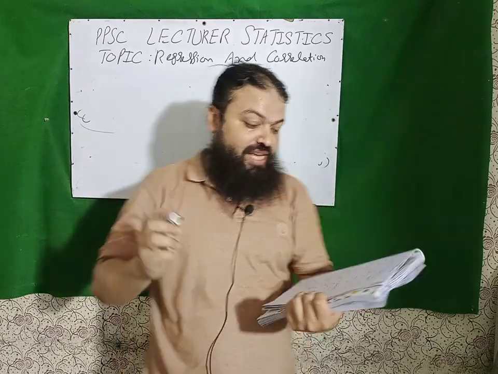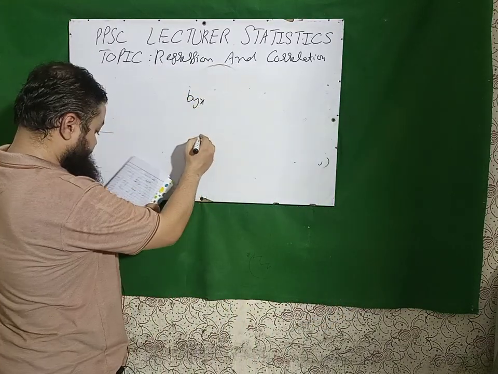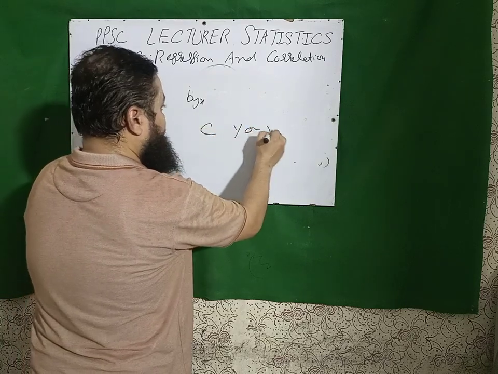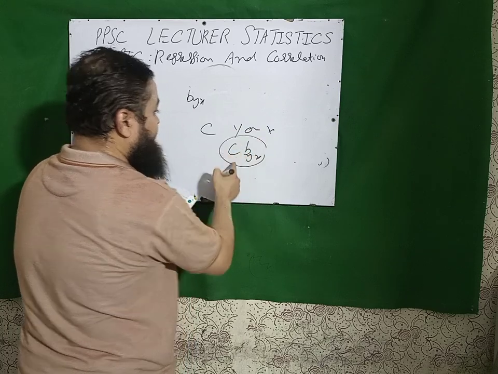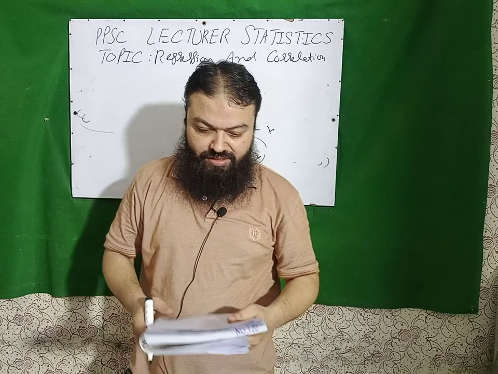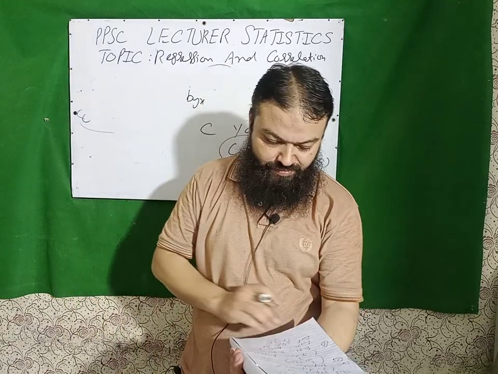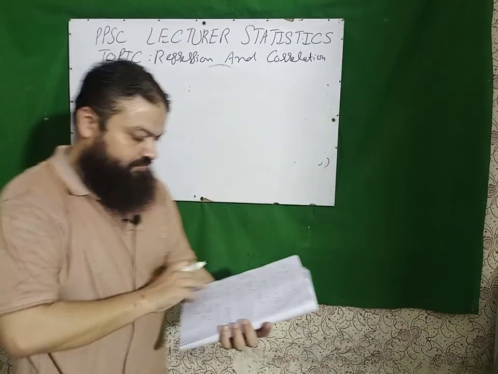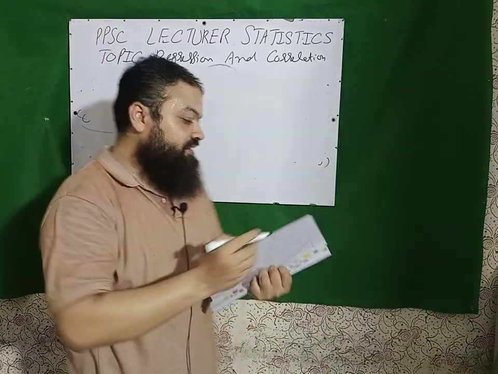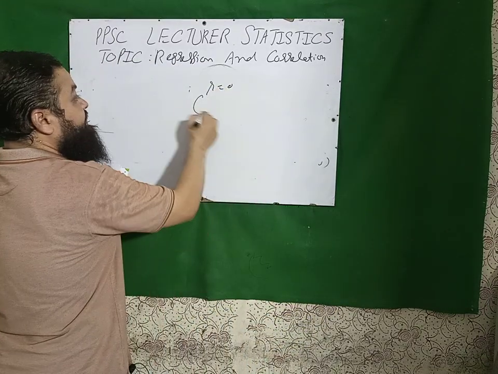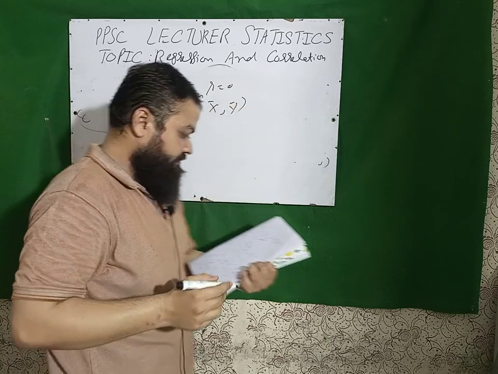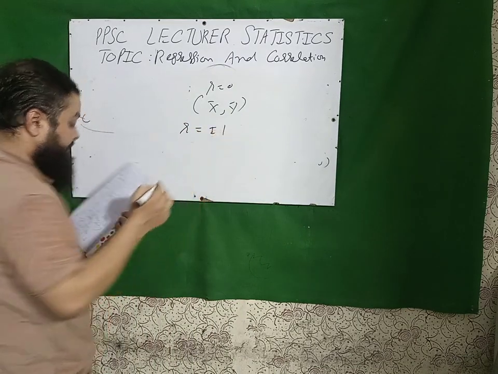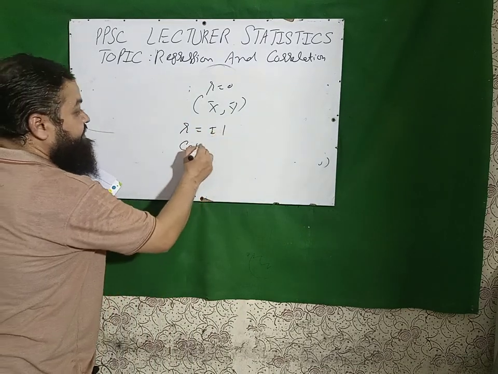If the regression coefficient of y on x is byx, then for cy on x it will be c byx. We have multiplied with c. Next question is, both regression lines intersect each other. If r is equal to 0, both regression lines intersect at x bar and y bar. If r is equal to plus or minus 1, perfect positive or perfect negative correlation, the two regression lines are coincident.